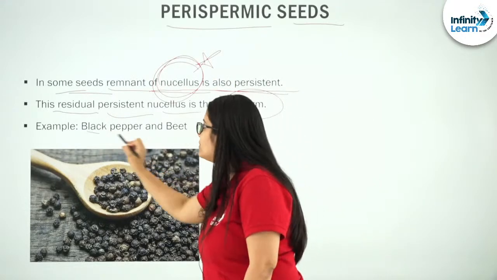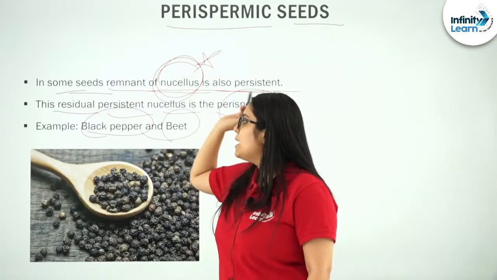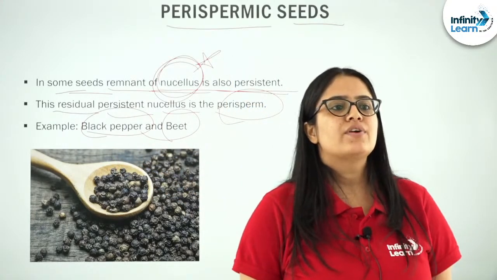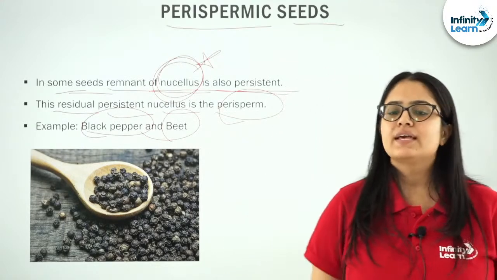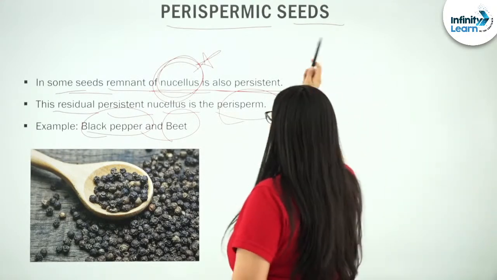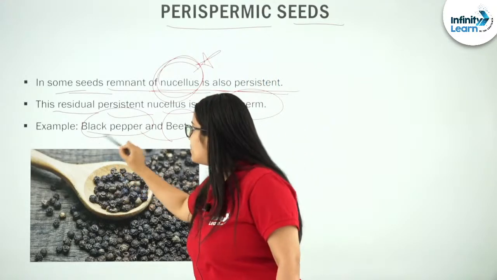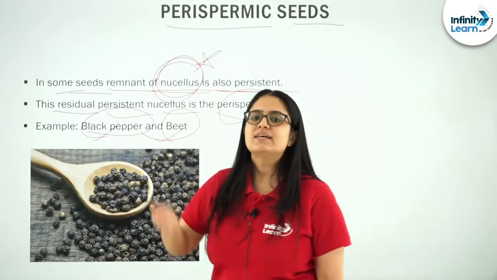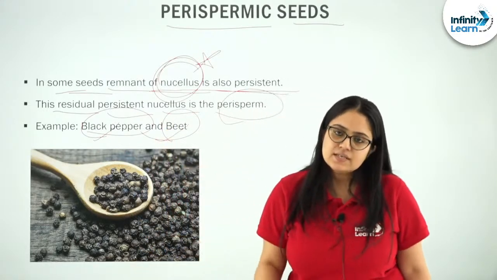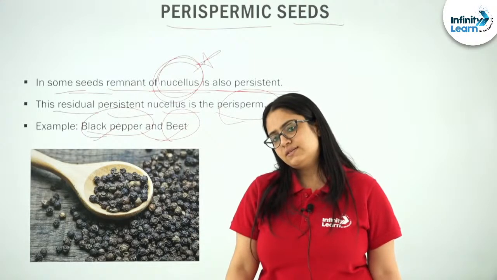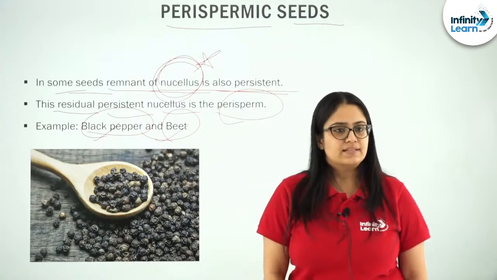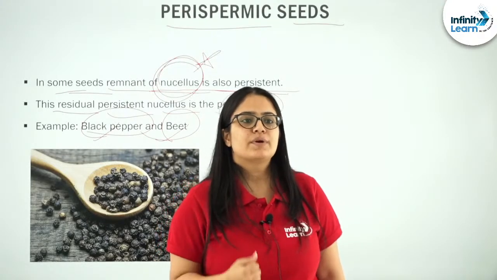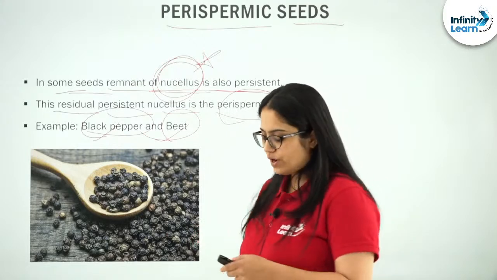Again, the examples hold prime importance: black pepper and beet are the examples of perispermic seeds. Is this clear?